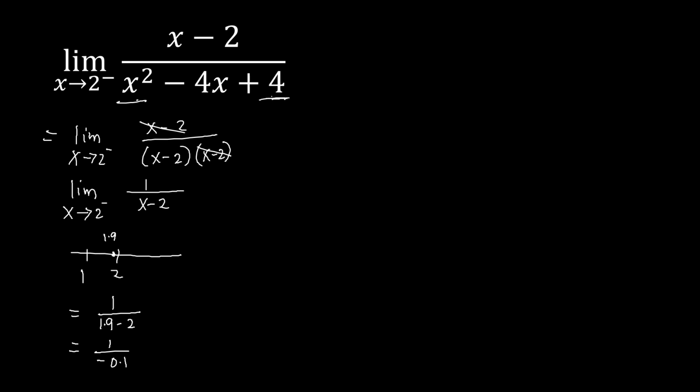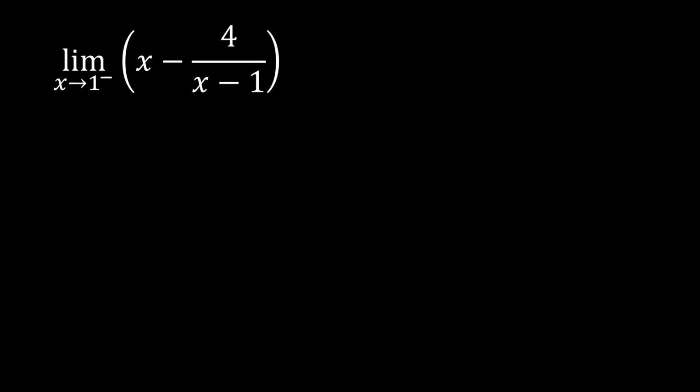That means we have to move towards negative infinity. So the limit of x minus 2 over x squared minus 4x plus 4 as x approaches 2 coming from the left side is negative infinity. So that is how we get the limit of that.